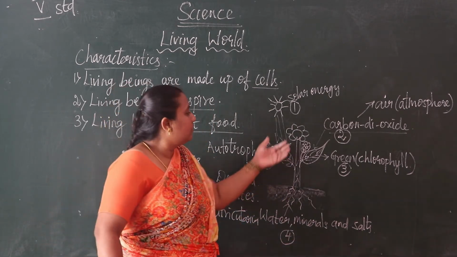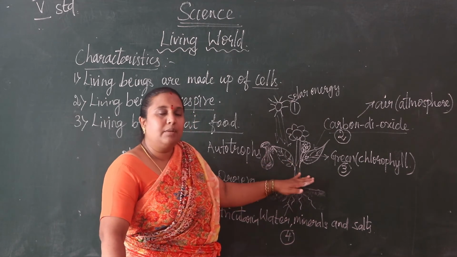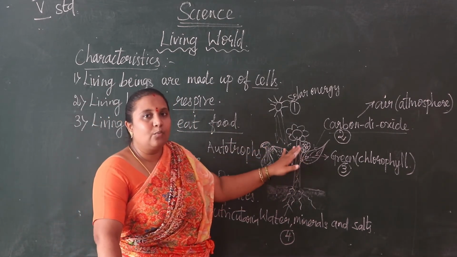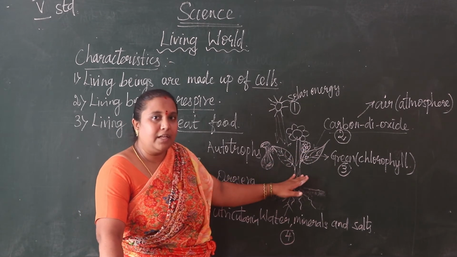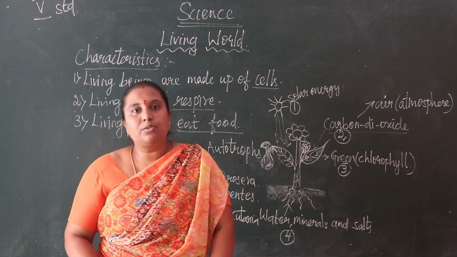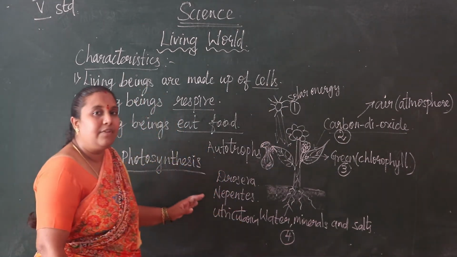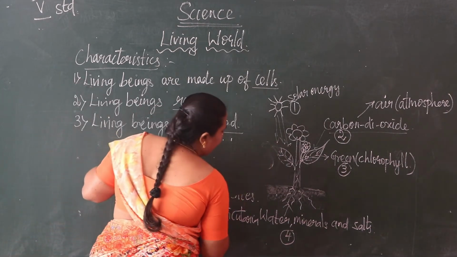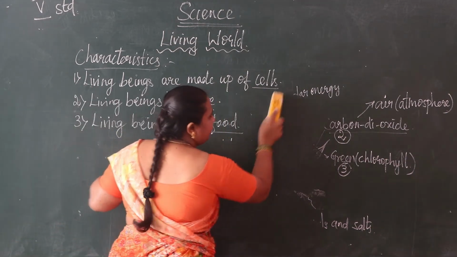Here we saw that living beings eat food. First we saw plants preparing food and how they grow. Then we move on to the other living beings, animals and human beings.